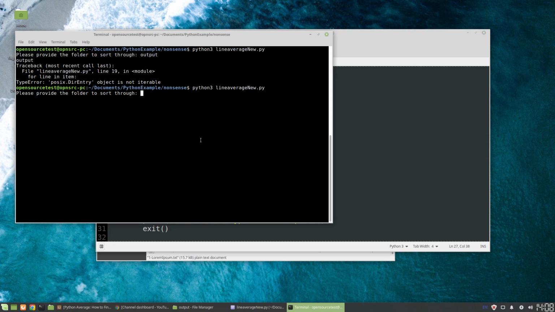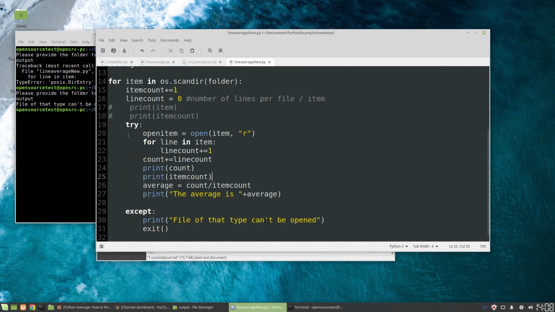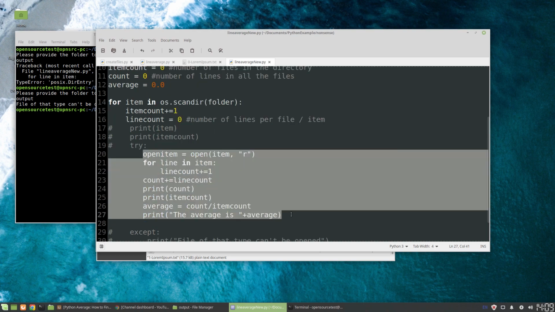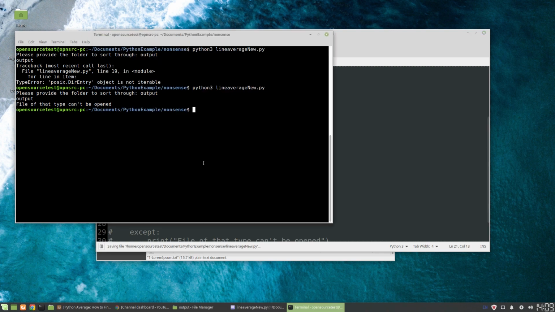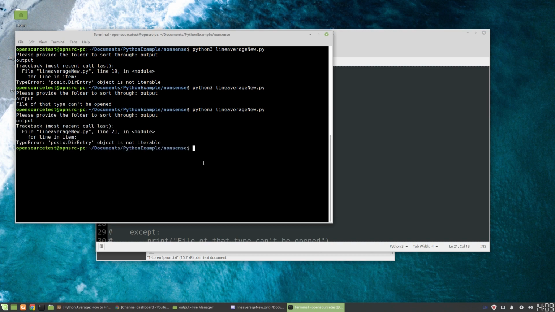So let's rerun the program. Okay, so are there any immediate errors? A file of that type can't be opened, so we're running into that error. And this is where, for debugging purposes, we can comment out this best practice here. We'll see what the error is. This item is still not iterable.